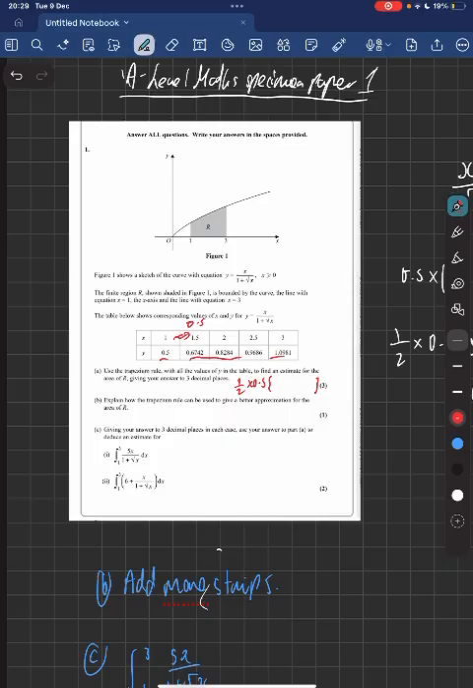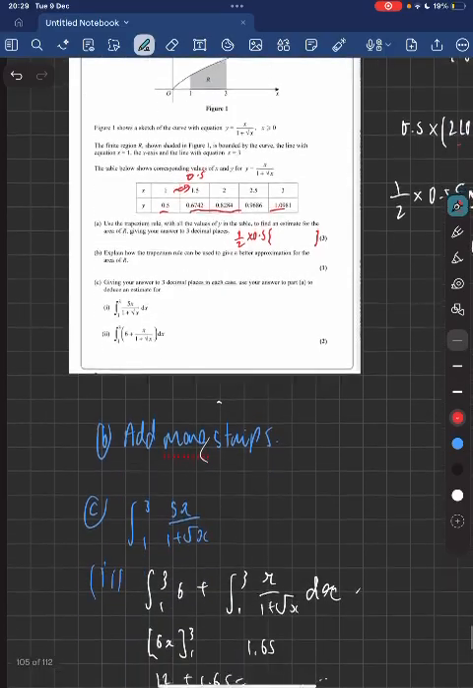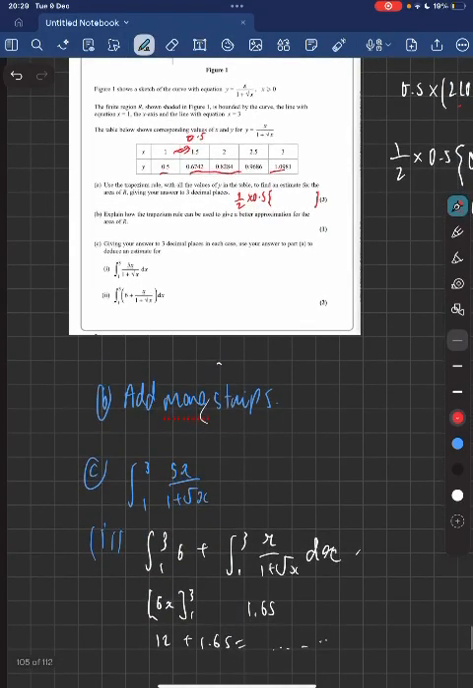So if you wanted a better approximation, so many things we could do. We could add more strips. I think add more strips is probably the most typical answer, but there's so many answers you could put down. Now, part C is only 2 marks, so we don't need to do much calculation, but we do need to do a little bit of thinking.